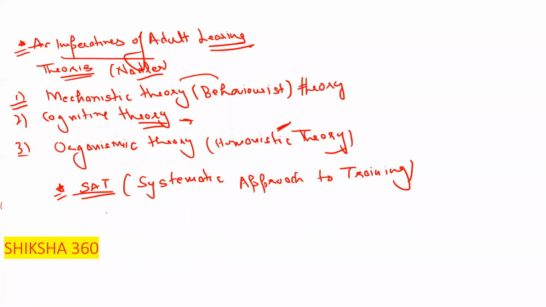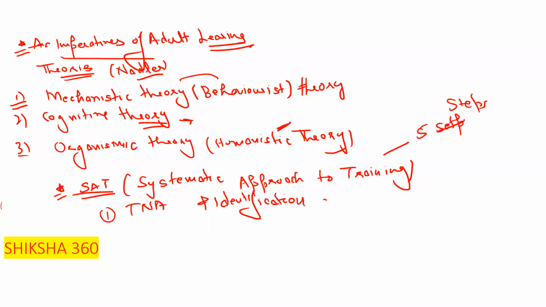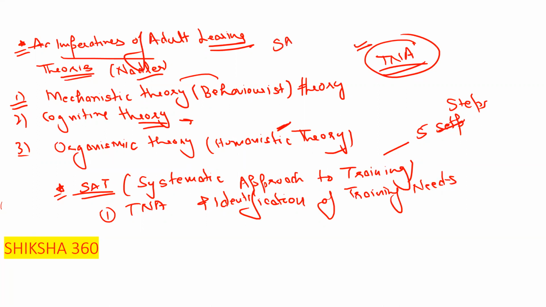Under that there are 5 steps. The first step is TNA and identification of training needs. I think in the year 2019 or 2020, they asked in one of the sets, what is the full form of TNA? In the examination, we are not able to understand what TNA is, what SAT is. We know this is under module C, regarding human resources, but at the time of examination we cannot recall. So SAT is systematic approach to training.